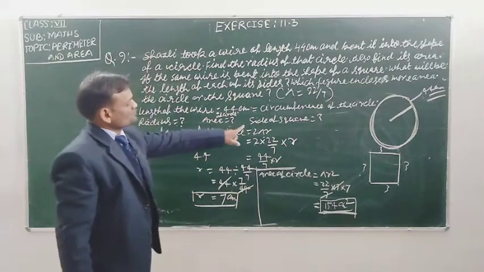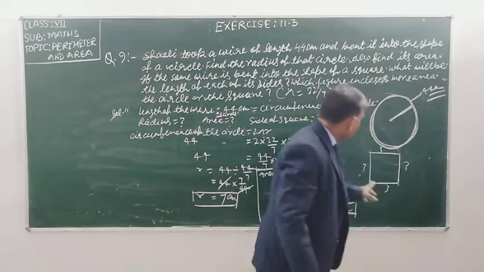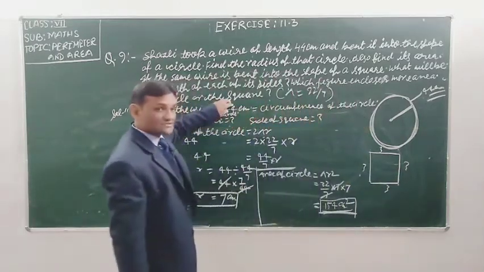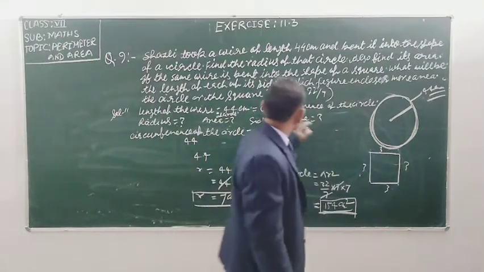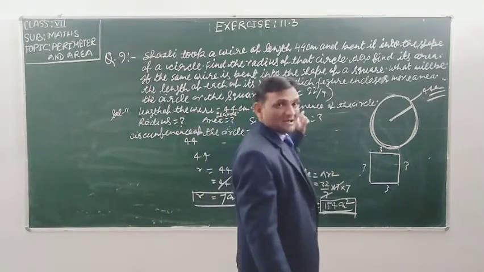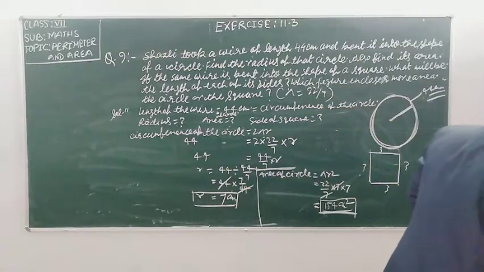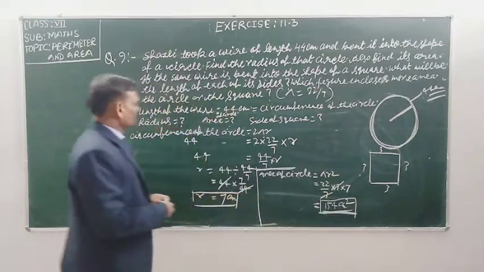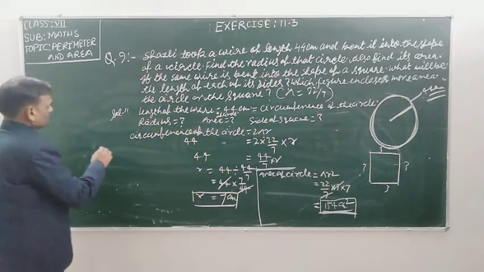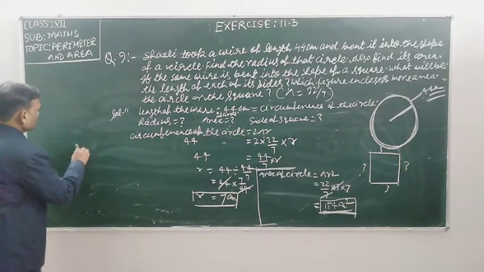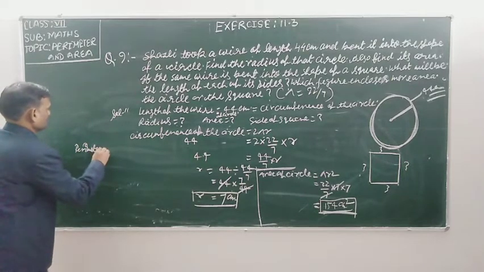And third is the question asking the side of the square. Student, this square is made by the length of the wire, 44 centimeter. So you can say that the perimeter of the square will be 44 centimeter, because by this length your square is created. So student, we can write perimeter of